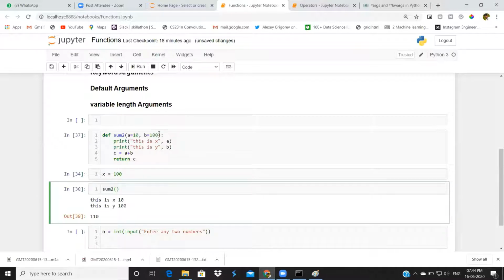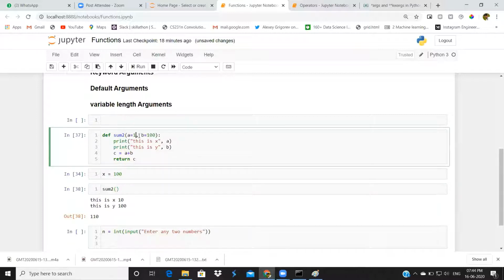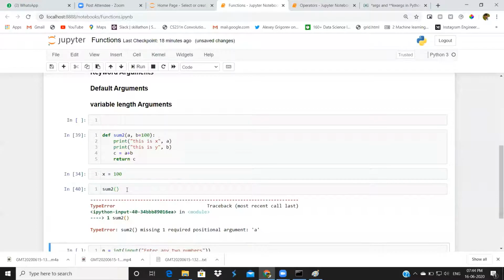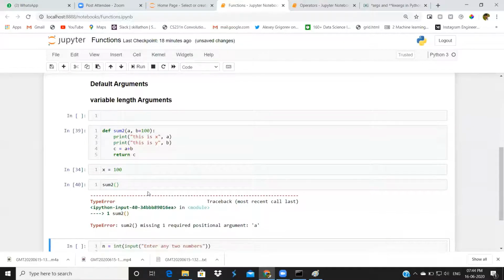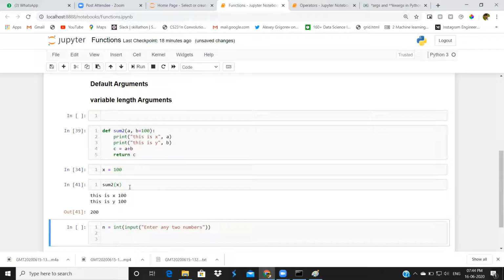In normal situations, we don't give values like this. Maybe one or two values will be defaults. For the remaining values we have to pass them while calling the function. We have to pass x here. Inside x we are passing 100. Inside y we have 100. So we got this.